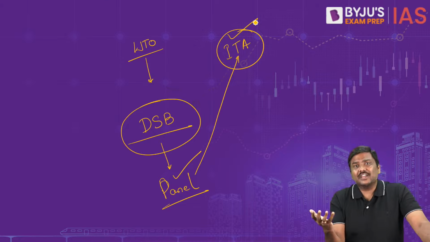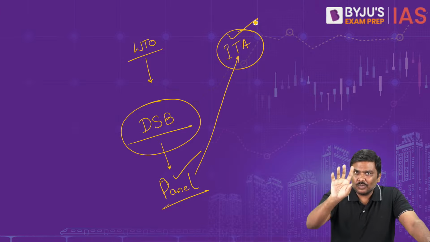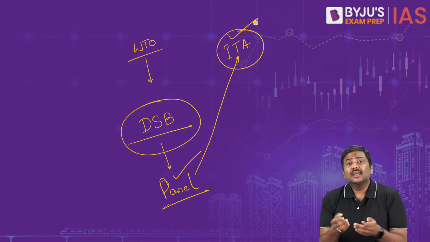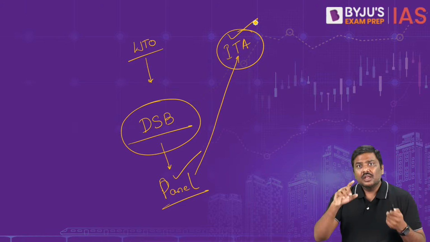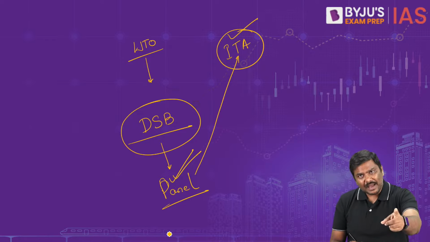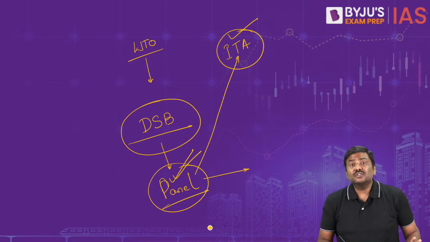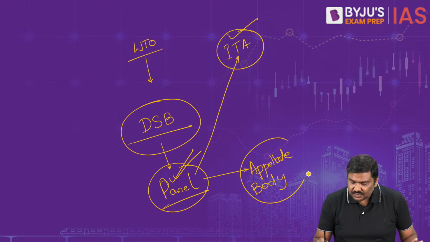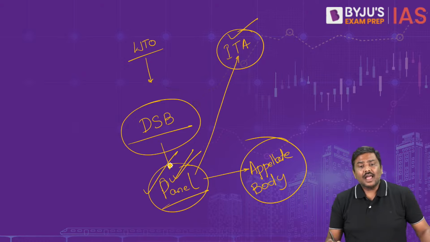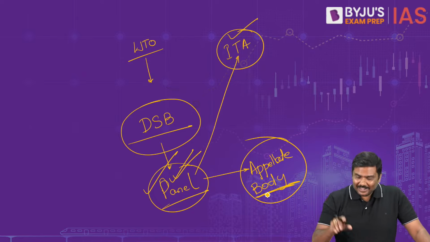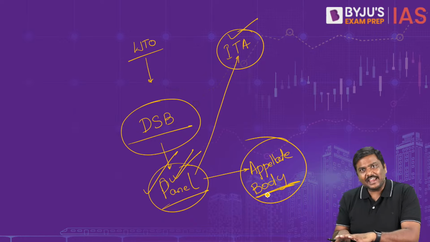Now, what is the next recourse? That is also very important because I've got one question on it. If they find that India is violating fair trade policy, what is the option available for India? India can challenge the panel's findings at one more authority called the appellate body. Very, very important. India can challenge these findings of the expert panel at the appellate body, right? They can challenge it. So please remember this. I'll come back to this again.